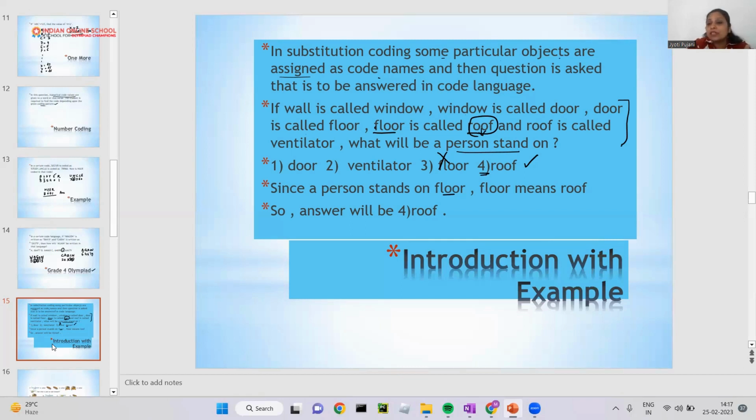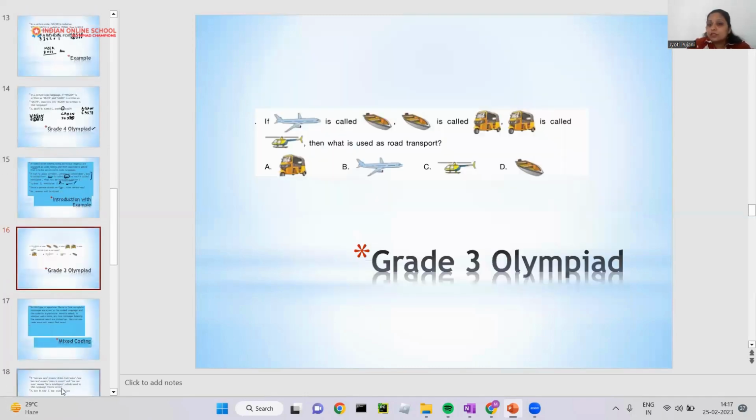Which can be put as a substitutional word of that given question that you have to write. Okay, so again, this is a grade 3 Olympiad question. It has already come in Olympiad paper. So we will discuss this question. What is this? Everybody knows that, right? If plane is called as boat, boat is called as auto, auto is called as helicopter, then what can be used as a road transport?